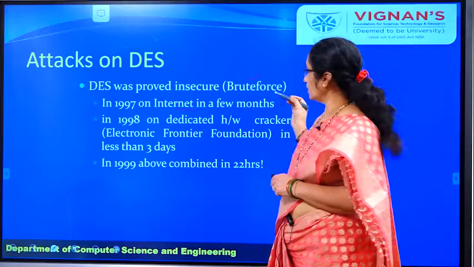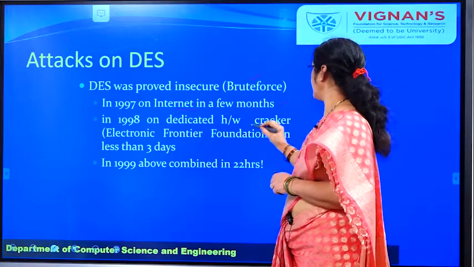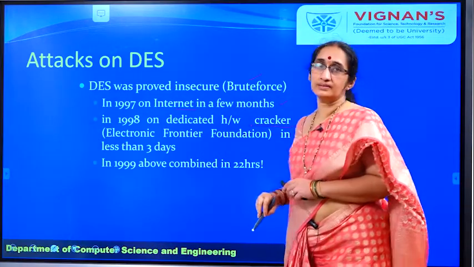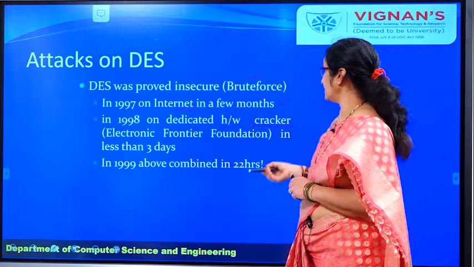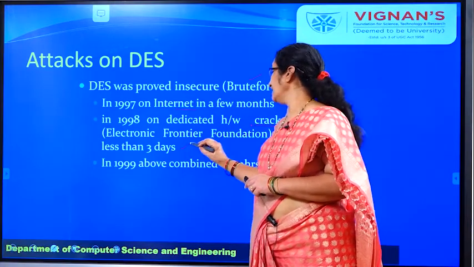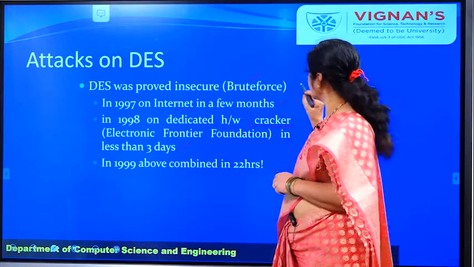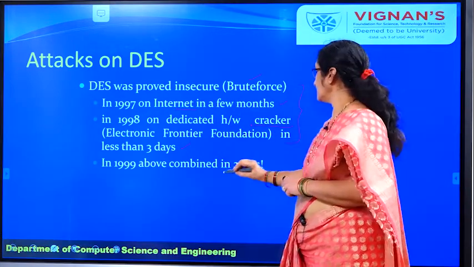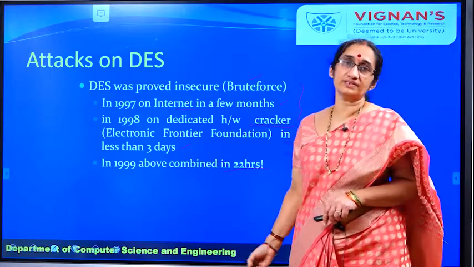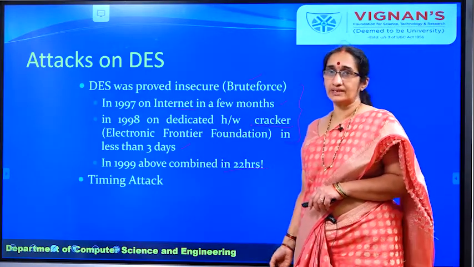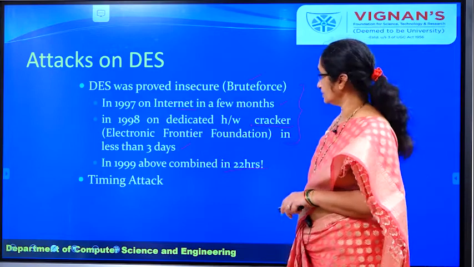months. And also one machine was prepared, that is the DES cracker, and it cracked that particular DES in only 3 days, but it is very expensive. And when these two processes were put together, it took only 22 hours for them to cryptanalyze the key or the code.